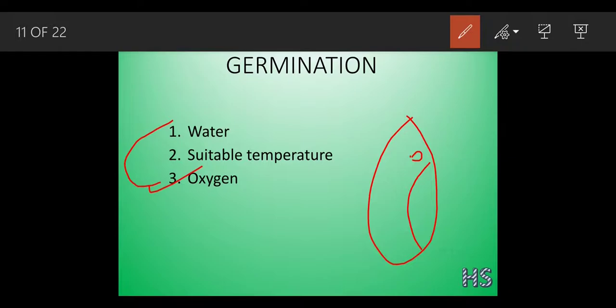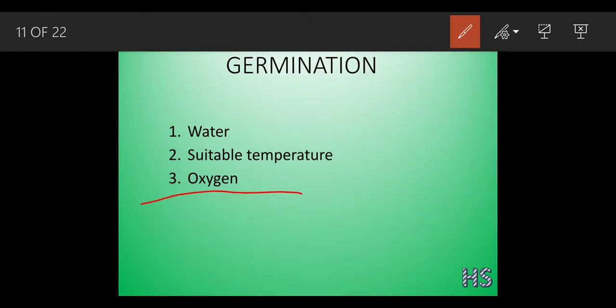So this seed has a living structure inside that is called the embryo. This embryo needs a lot of oxygen. Why does this embryo need a lot of oxygen? For the fast, rapid growth of cell division and cell growth. Okay, so two reasons are necessary.